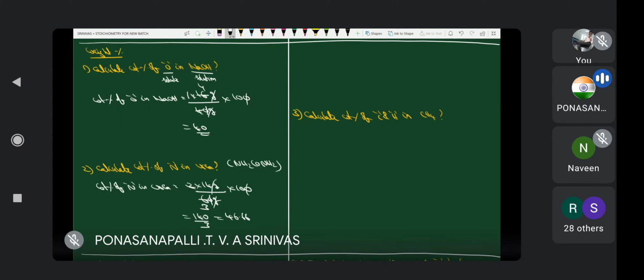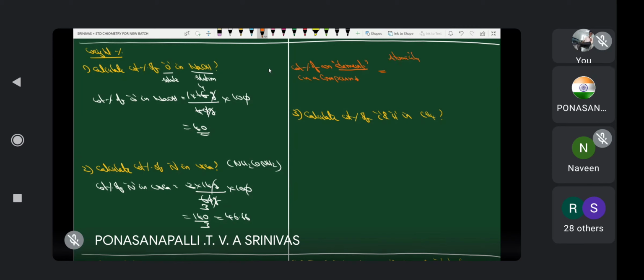From these two, what is the formula for weight percentage? Weight percentage of an element in a compound is equal to, what is the formula? Here what is 1? Atomicity of oxygen in sodium hydroxide. Here what is 2? Atomicity of nitrogen in urea.